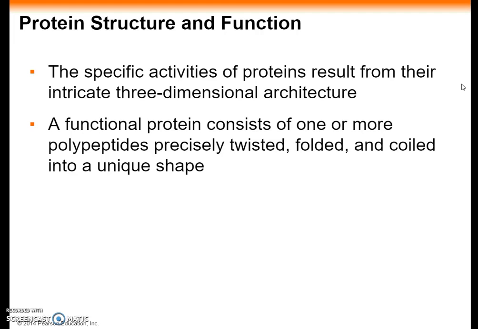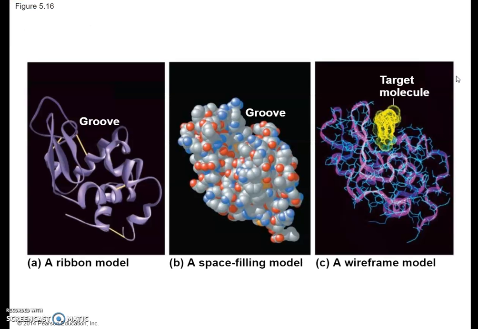When a cell synthesizes a polypeptide, the chain generally folds spontaneously to assume the functional structure for that protein. The folding is reinforced by a variety of bonds between the parts of the chain, which in turn depend on the sequence of amino acids. Many proteins are globular or round, while others are fibrous in shape. Here we can see the structure of the protein. This is the enzyme lysozyme. So we can see the ribbon model, where we see the beta pleats and the alpha helixes. We have a space-filling model, and then the wireframe model, where you can actually see those carbon structures.